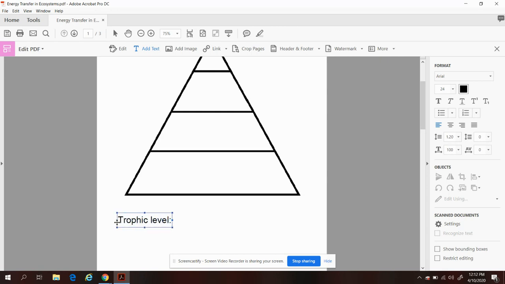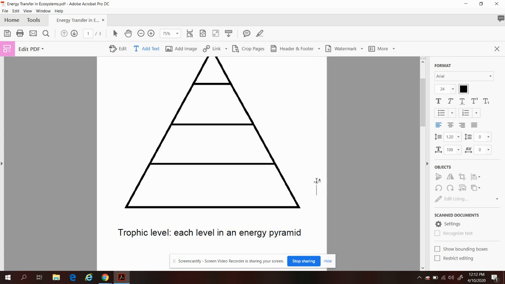So trophic level. Each level in an energy pyramid. Okay, so if I were to say what organisms belong in trophic level number 3, you would go 1, 2, 3 and tell me what organisms belong here. So that's what we're going to tackle next, is which organisms go in which level.